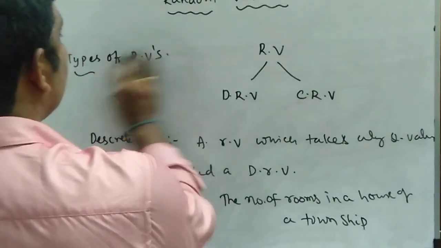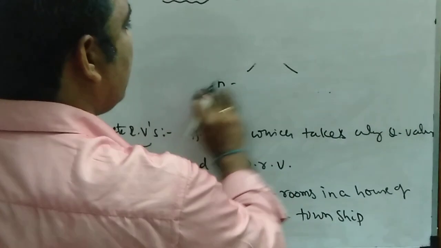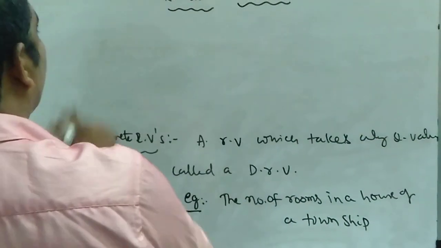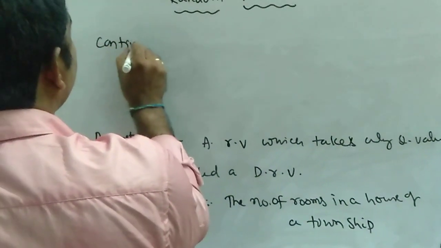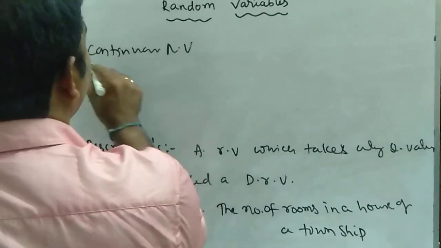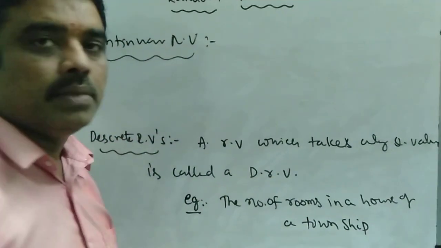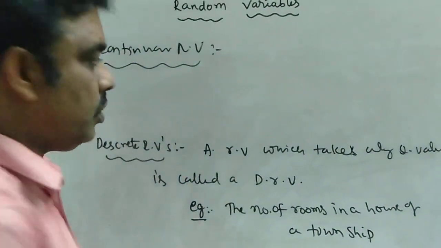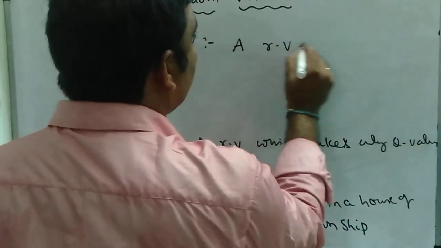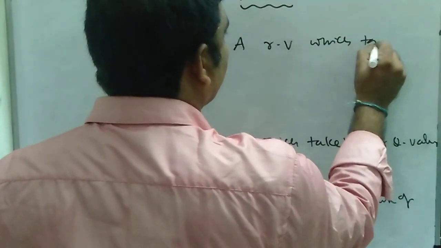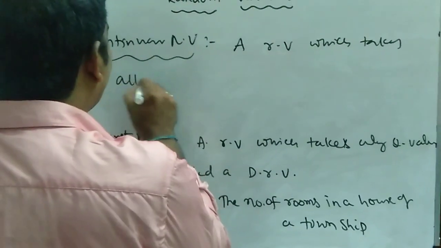The next one is the continuous random variable. A continuous random variable is one which takes all the possible values in between a certain range.